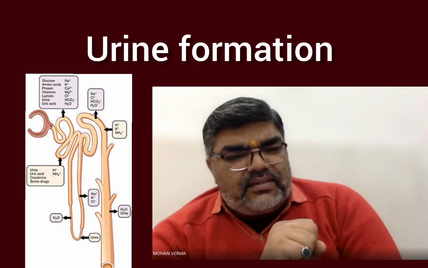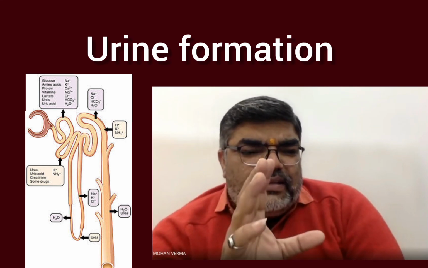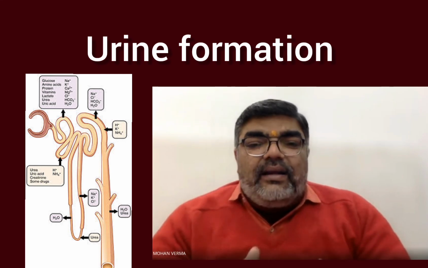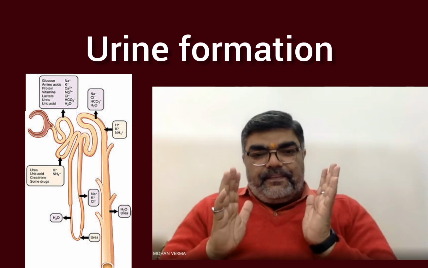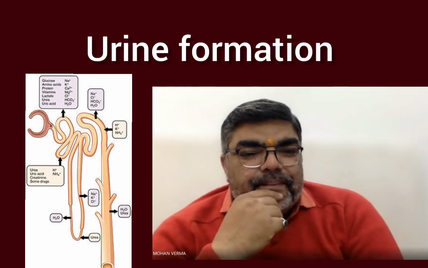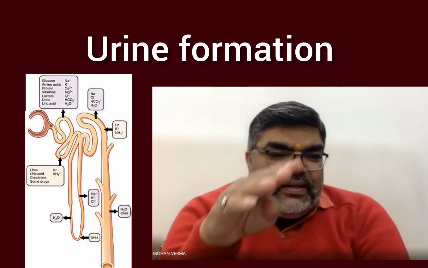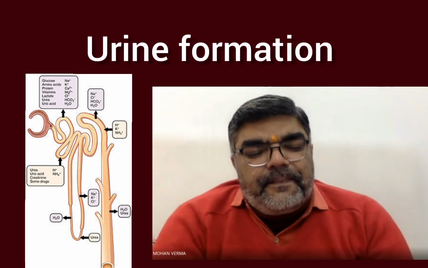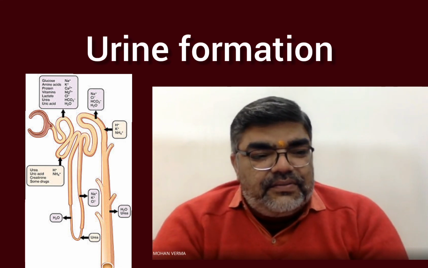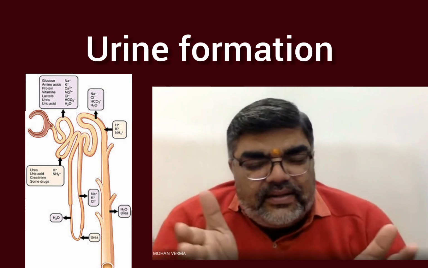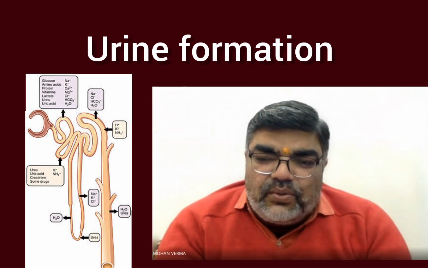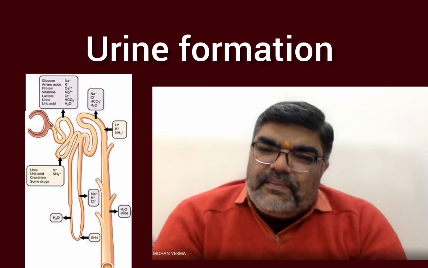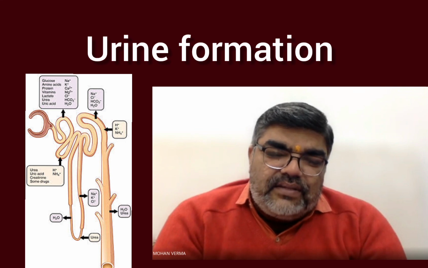The DCT, distal convoluted tubule, also plays an important role. It also reabsorbs bicarbonate ion and secretes NH3, hydrogen, potassium into the filtrate. Now the filtrate is rich with these things. Thus, it maintains the pH and sodium-potassium balance in the blood. Now, the last one is the collecting duct.